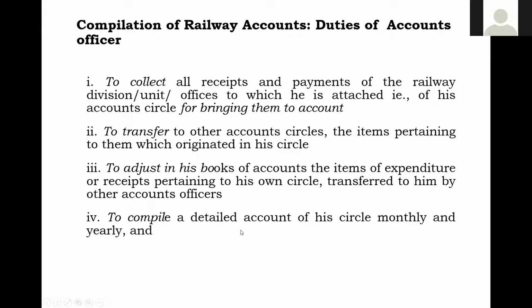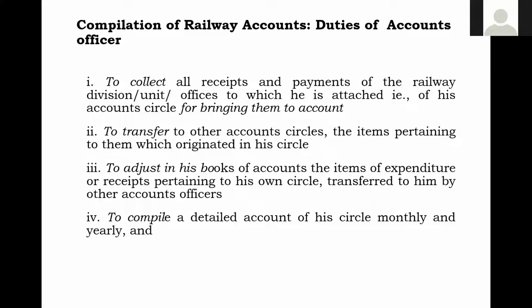So monthly, how will we be communicating that these are our receipts and these are our expenditure? How will we be compiling and communicating? That is by means of preparing an accounts current.